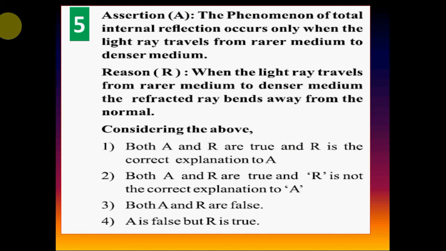Considering the above, option 1, both A and R are true and R is the correct explanation to A. Option 2, both A and R are true and R is not the correct explanation to A. Option 3, both A and R are false. Option 4, A is false but R is true. Correct answer is option 3, both A and R are false.